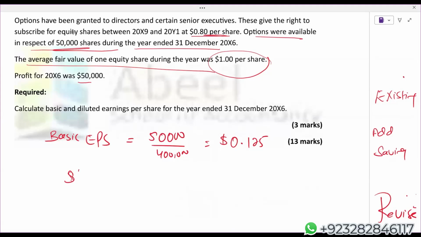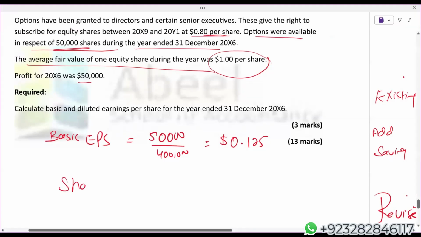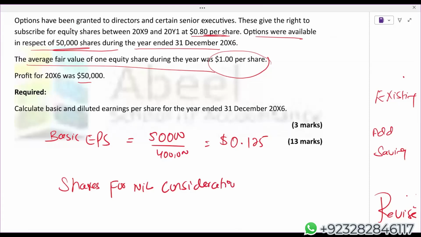Let's calculate shares. Just a minute. Shares for nil consideration: 50,000. We are not charging 0.2 out of 1.